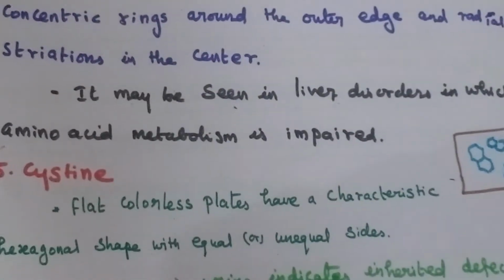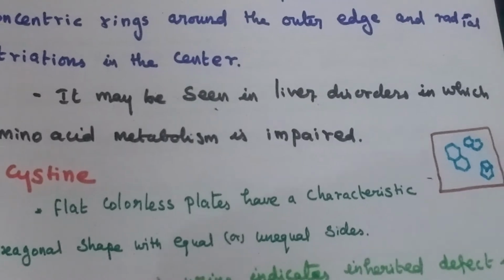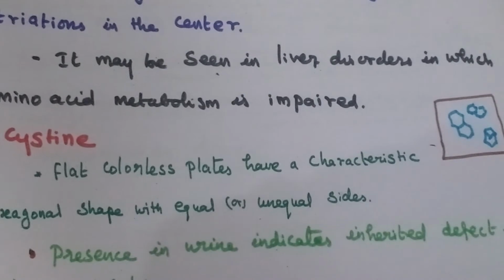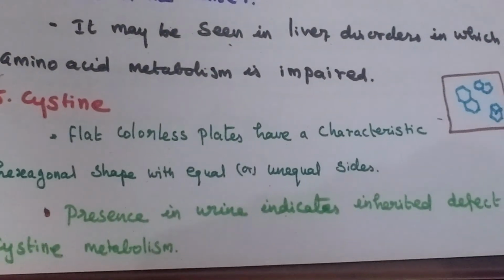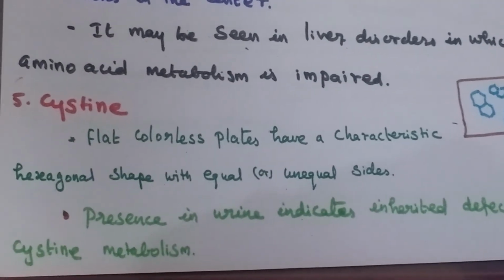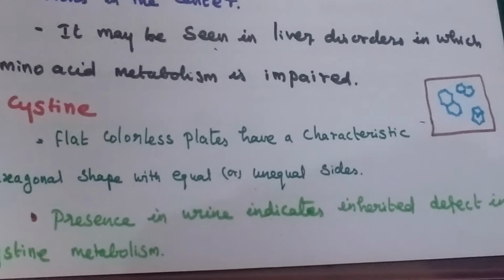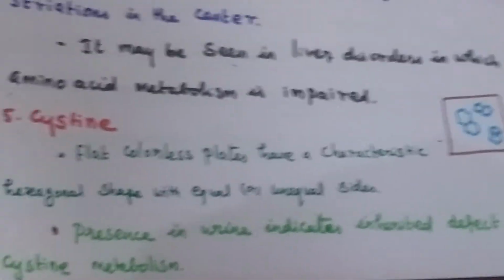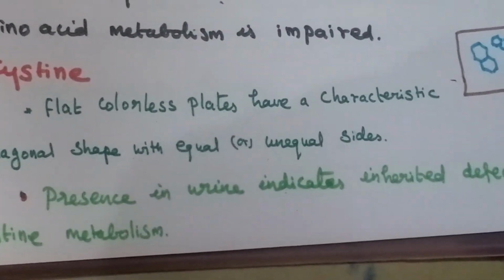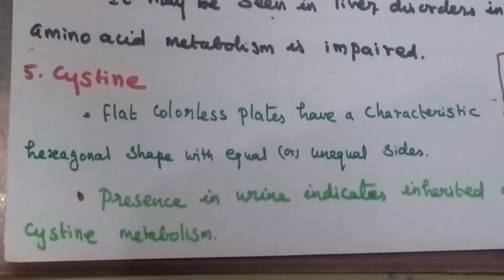Now going to cysteine. Cysteine is present in urine in inherited metabolic disorder involving cysteine metabolism. This one is colorless, with a characteristic hexagonal shape with equal or unequal sides. Presence in urine indicates an inherited defect in cysteine metabolism.